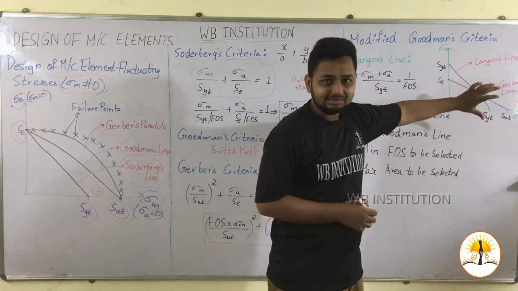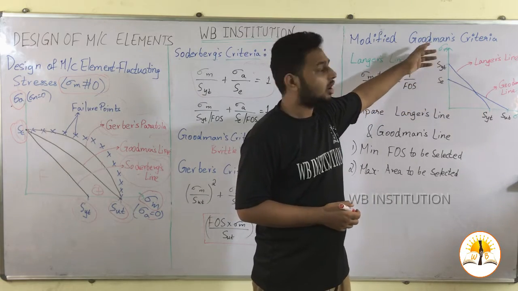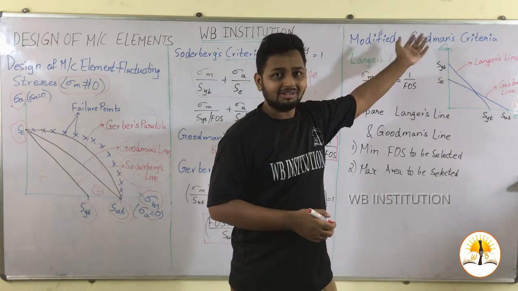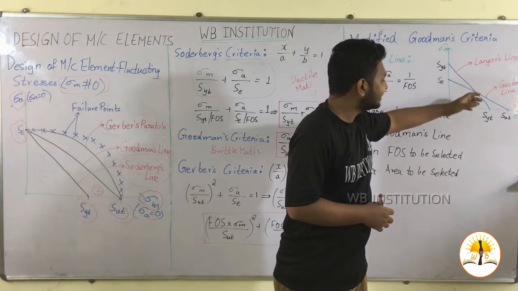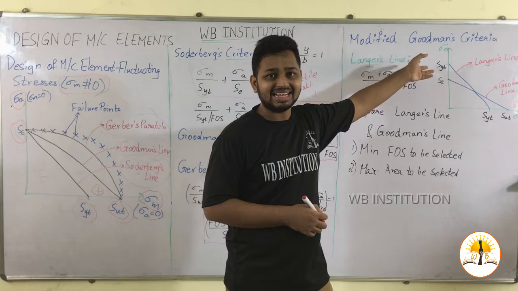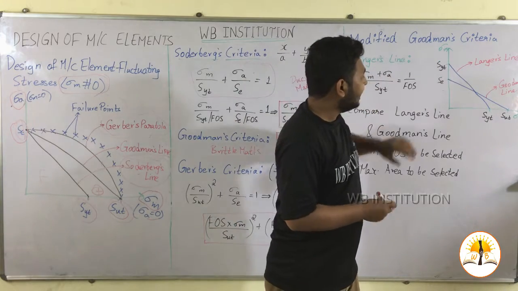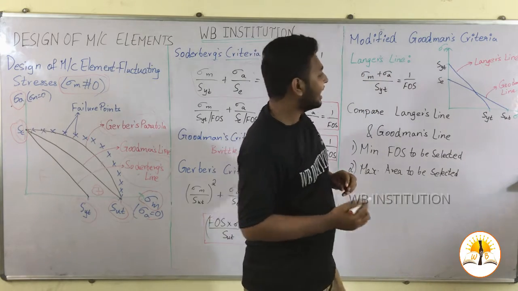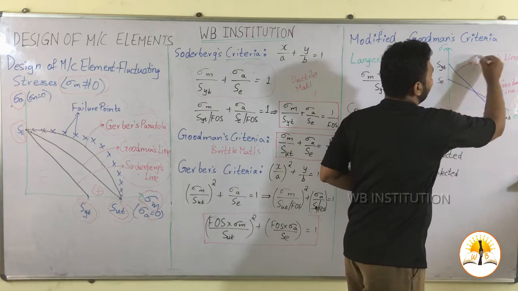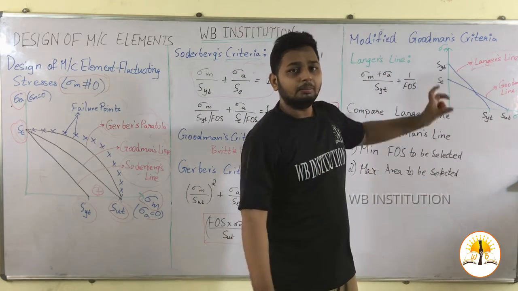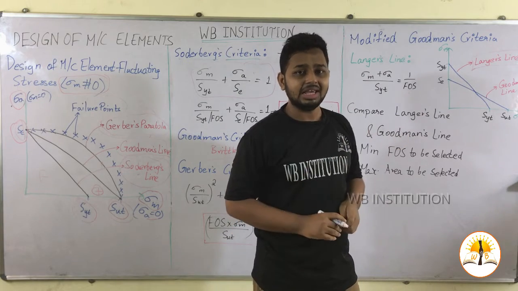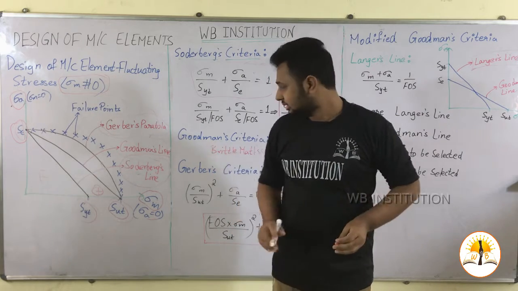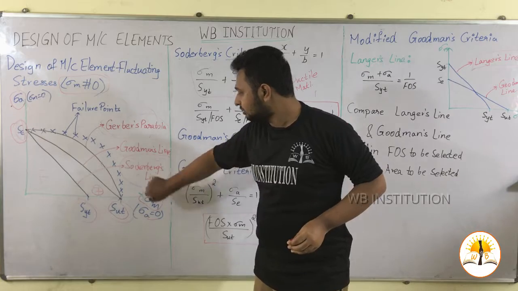Under the same conditions, we also consider SYT on the y axis. By joining SYT on the x axis and SYT on the y axis, we get a line. That line is known as Langer's line. By combining Langer's line and Goodman's line, we derive an equation which will be somewhat better than Soderberg's line.